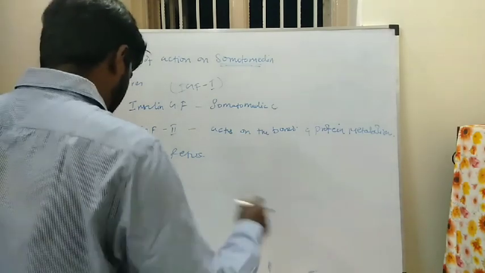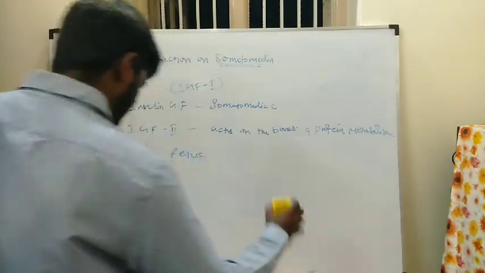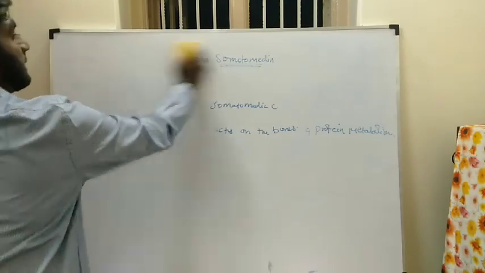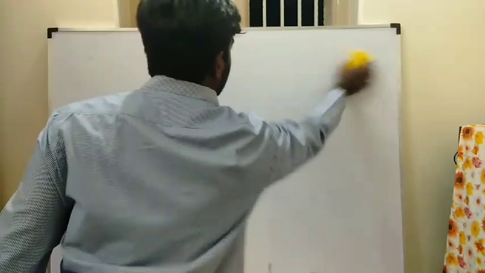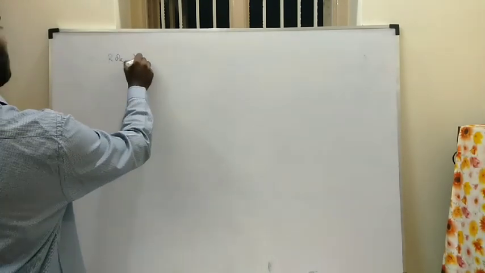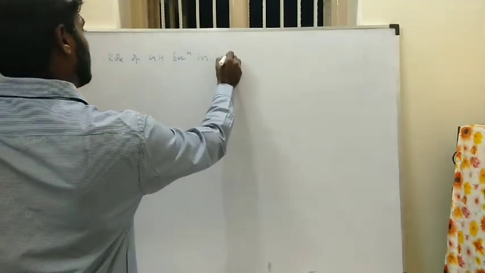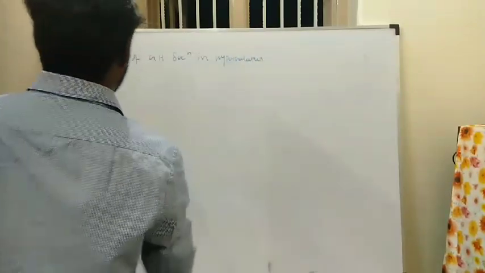So the mode of action of somatomedin is completed. Okay. So next we will see the role of GH secretion in the hypothalamus. See, we saw before.